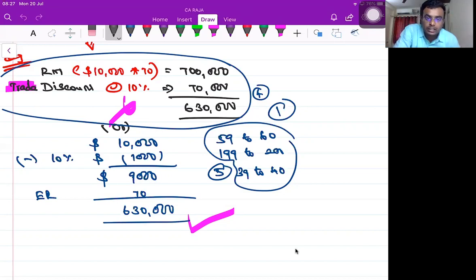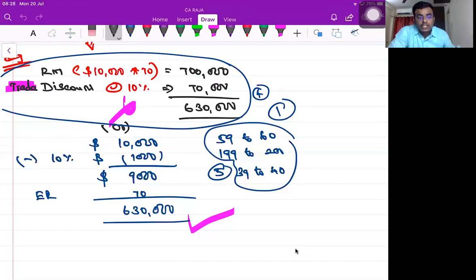Do you have this experience in your articleship? Trade discount, I can take 6,30,000 as a purchase value into Tally or the ERP which you are using. Suppose if it is a cash discount, you have to take purchase value of 7 lakh rupees only. The discount offered by the vendor at the time of settlement, 10%, 70,000, you must treat as an income in the profit and loss account. Am I right or wrong?